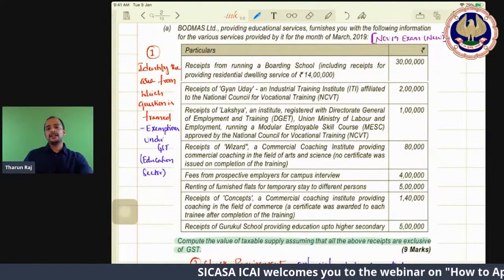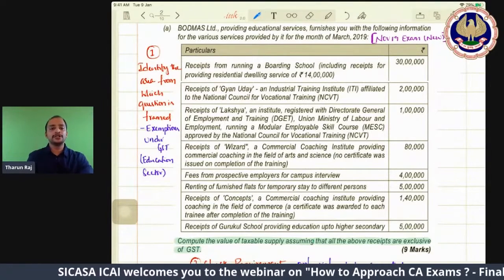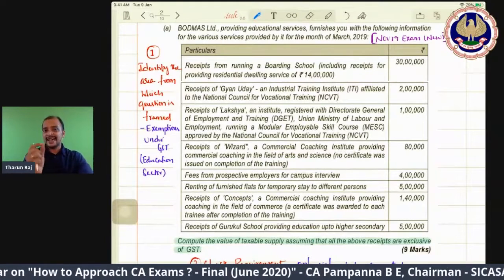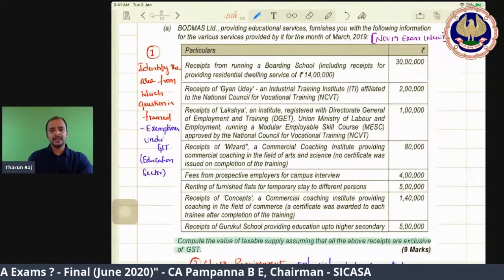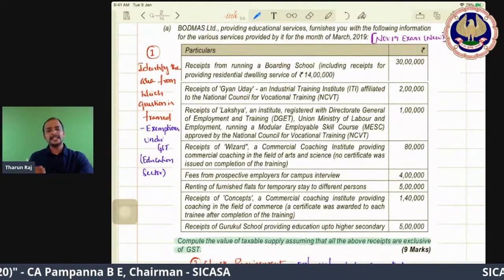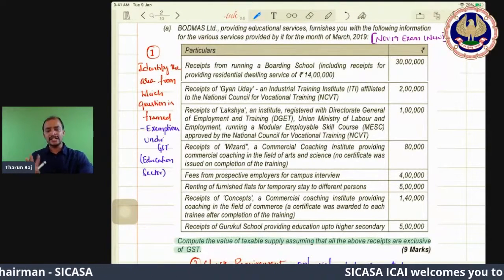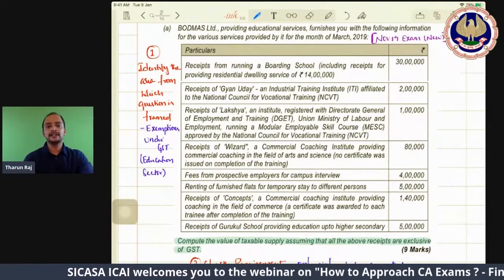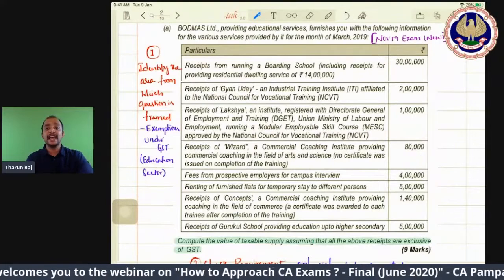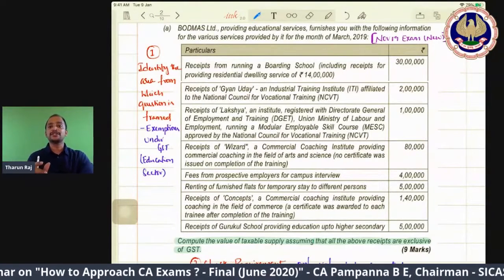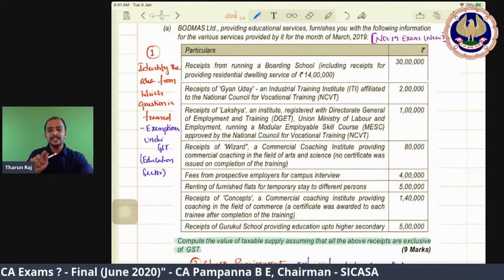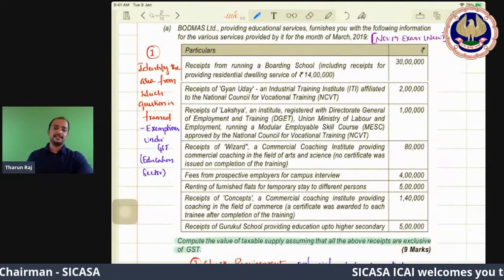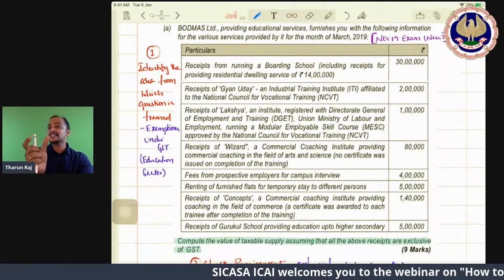Now, in this question, what is the first thing that you need to do? Any practical question that you see, a direct practical question, you will know easily when you read the question itself. It's not interlinking; multiple concepts are not involved in this question. The first thing is you need to identify the area from which this particular question is framed. So this question is framed from the exemptions chapter, and that too the educational sector.